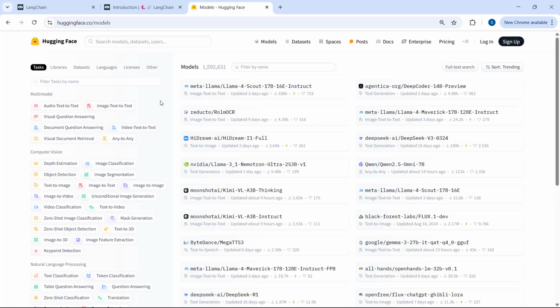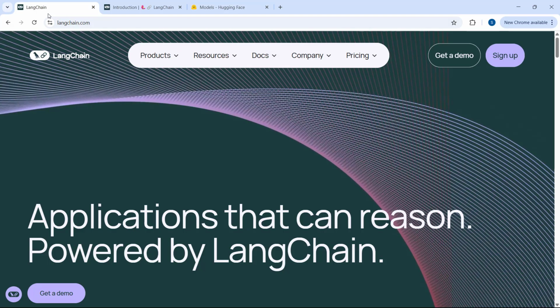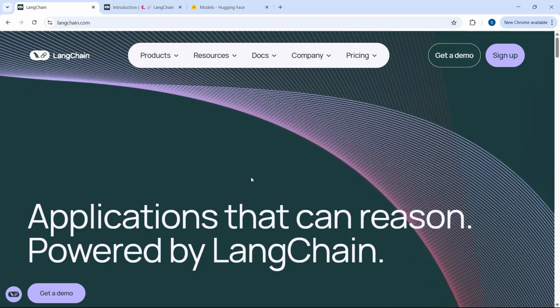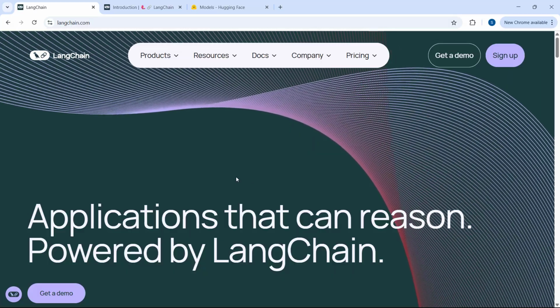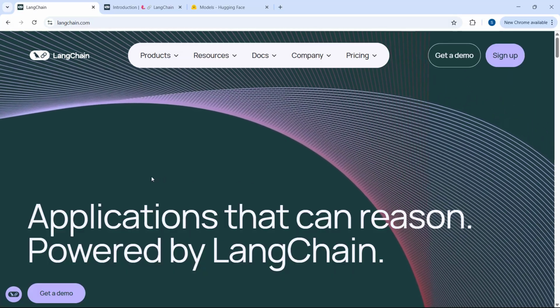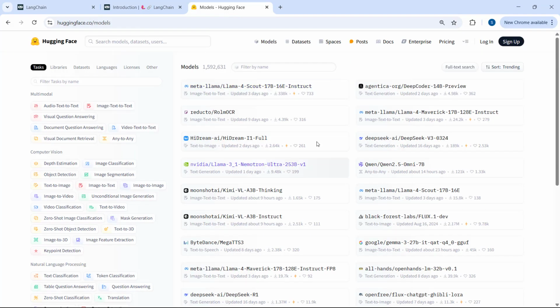Changing a model means changing the code, which is a tedious process. So we need a unified platform that can address this problem. That is the reason we are relying on LangChain. From LangChain you can pull any model. We have so many models here. You can pull from Hugging Face, or from Gemini or DeepSeek or Grok or Anthropic or OpenAI, anywhere, either from open source or paid source, and you will be able to build end-to-end generative AI applications by using LangChain.